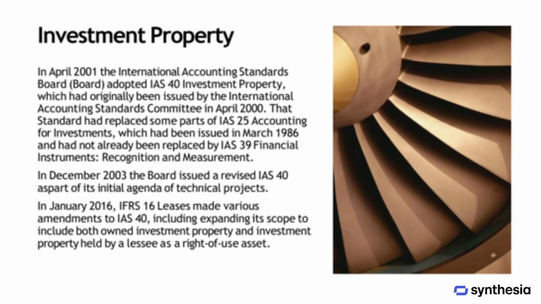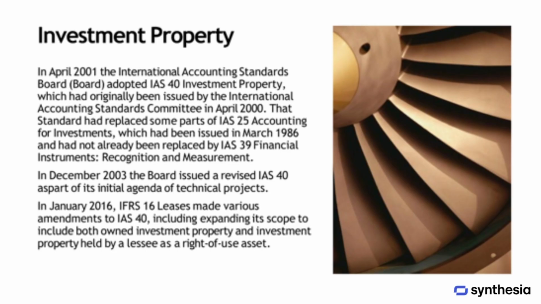IAS 40 investment property was adopted by the International Accounting Standards Board in April 2001. This standard had originally been issued a year earlier in April 2000 by the International Accounting Standards Committee. It replaced certain parts of the older standard IAS 25 accounting for investments, which had been published in March 1986 and which had not already been replaced by IAS 39 financial instruments recognition and measurement.